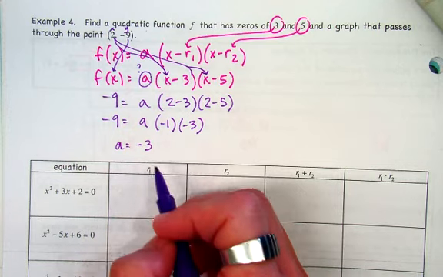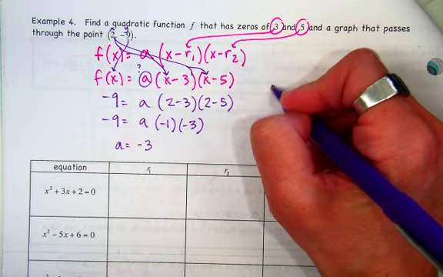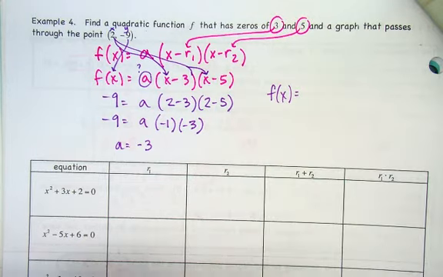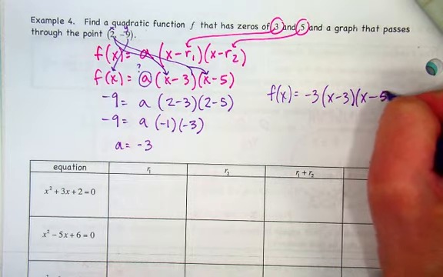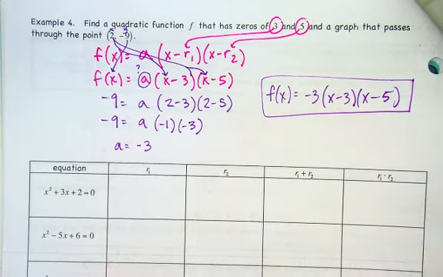And so then when I write my final equation, it doesn't say if you have to write it in factored form or standard form. So if it doesn't say you have to do standard form, I would just leave it in factored form, right? Why make more work for yourself? Okay. If it did say standard form, you would just distribute everything out. Easy enough? All right. Use the information you're given, plug stuff in, and solve. A lot of this stuff, this chapter, is really reading the question. How do they want you to format your answers? What are they asking you for? Just make sure you're really reading carefully.